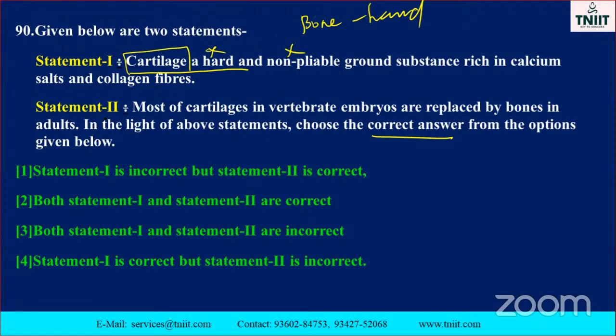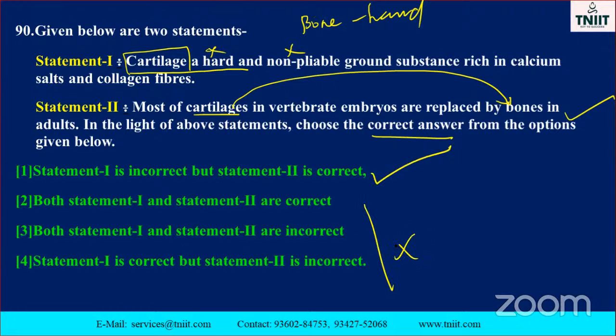Okay. Next one. See that one. Most of the cartilages in the vertebrate embryos are replaced by the bones. Cartilage already, you know, cartilage is replaced by bone only. So the answer is right only. Adult, it is a light and above statement. Choose the correct answer from the options given below. Which one is the correct? First one is wrong. Second one is right. Here, statement one is incorrect. Yes. But statement two is correct. So this is the option. So other three are automatically wrong only.